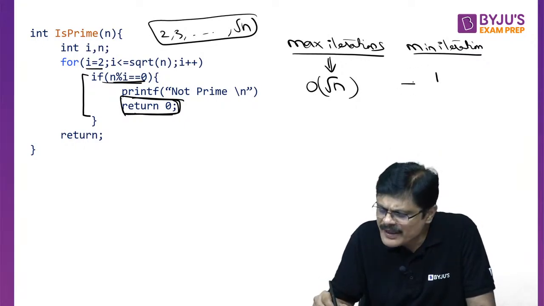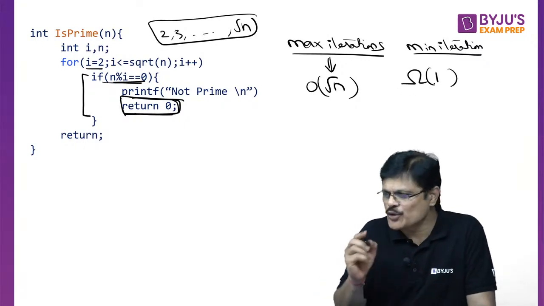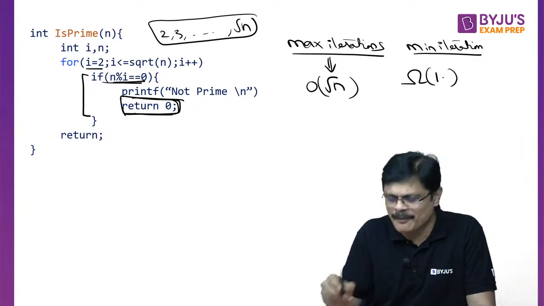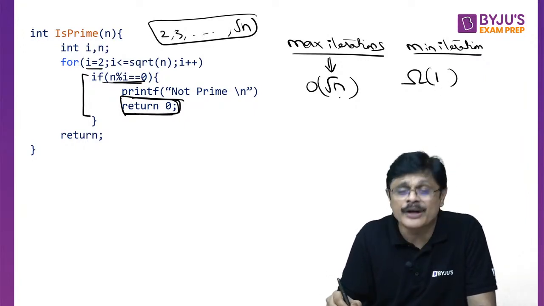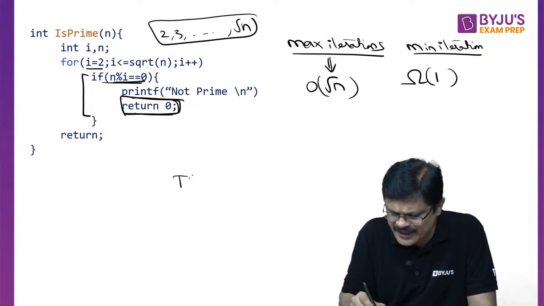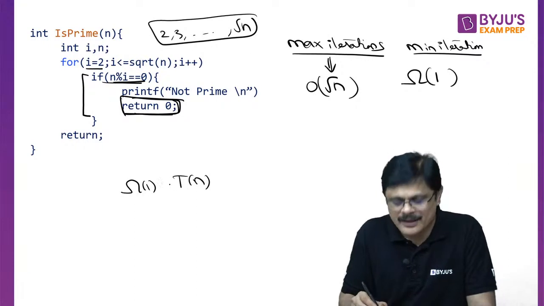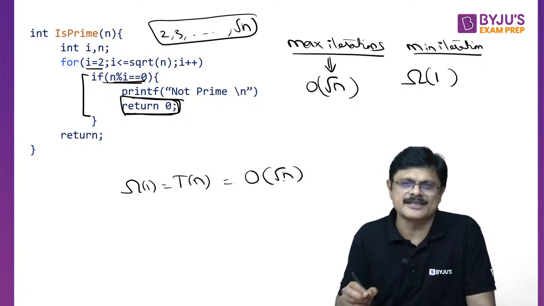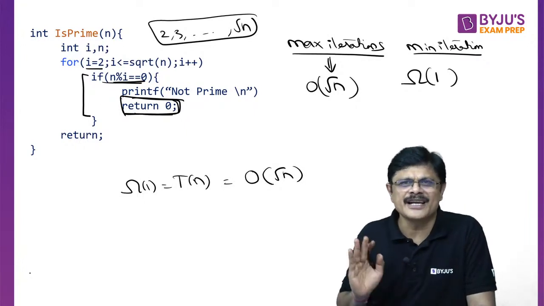So the minimum is the lower bound, my dear friends. The lower bound is 1 and the upper bound is big O. Am I clear? The minimum bound is 1 and the upper bound is root n, sir. So T(n) has a lower bound of big omega of 1, and the maximum is big O of root n, my dear friends. So this is the idea.